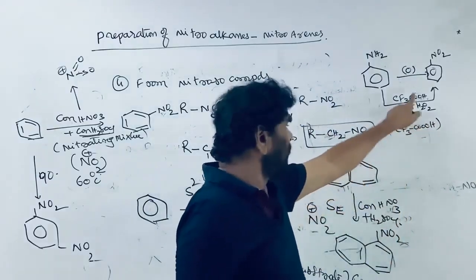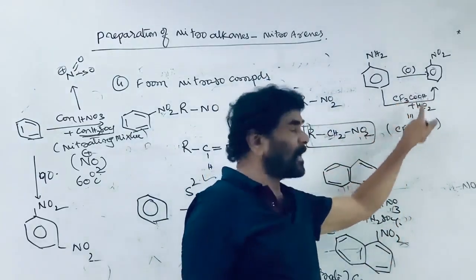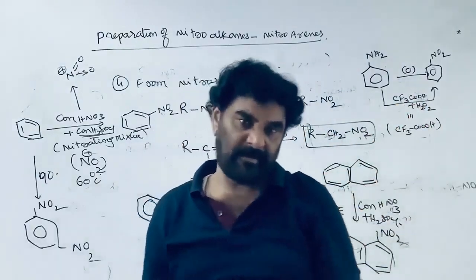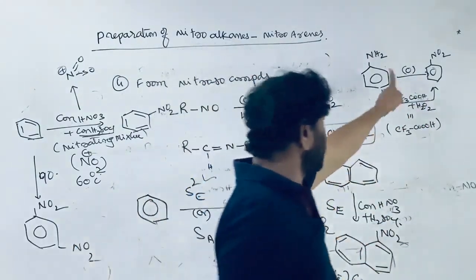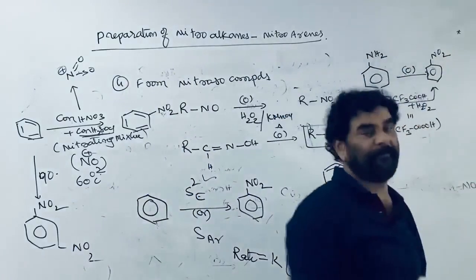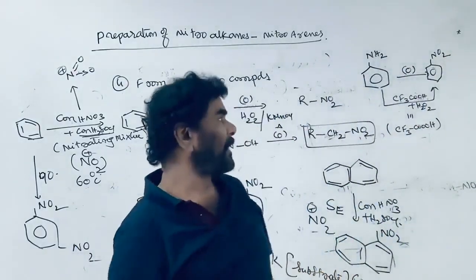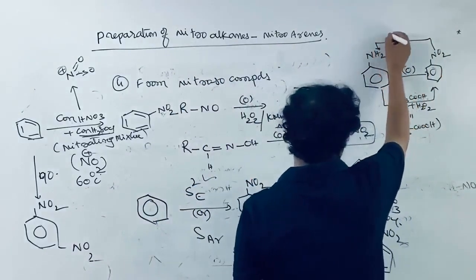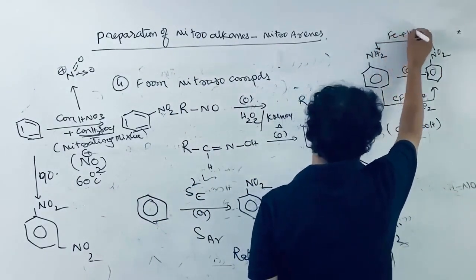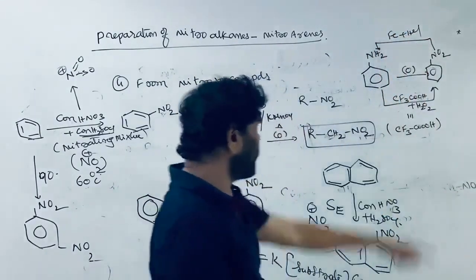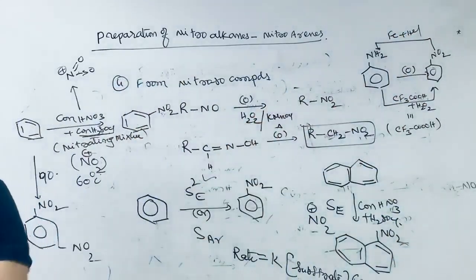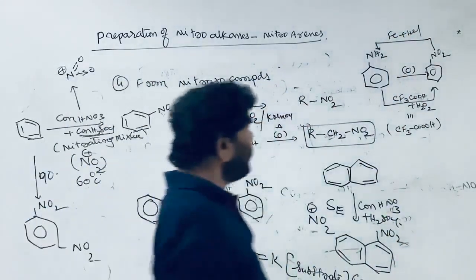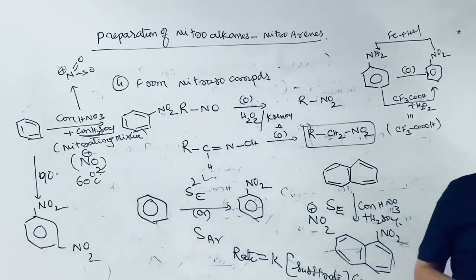For this, the mixture of trifluoroacetic acid and hydrogen peroxide is used. Right? So this is converted to the nitro form. And from this to this, iron plus HCl followed by sodium carbonate treatment gives the aniline. So aniline can be converted into this one.